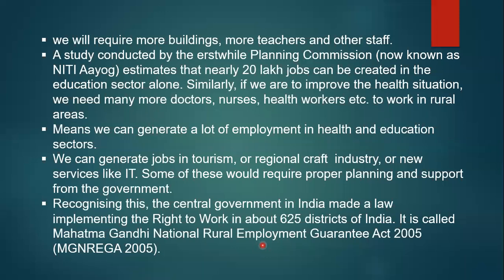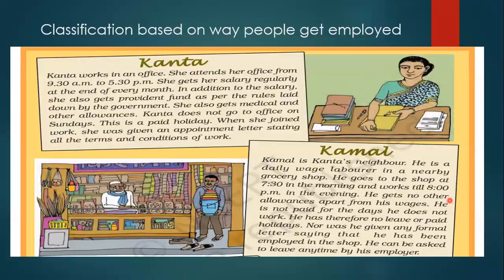In the villages there is a lot of work, like roads and drains being constructed, or a small bridge that needs to be built. Whatever work is available in the villages, they are getting jobs there. By all these means, jobs have been created in the villages, as well as in the cities, where we can create a lot of jobs by all these methods.